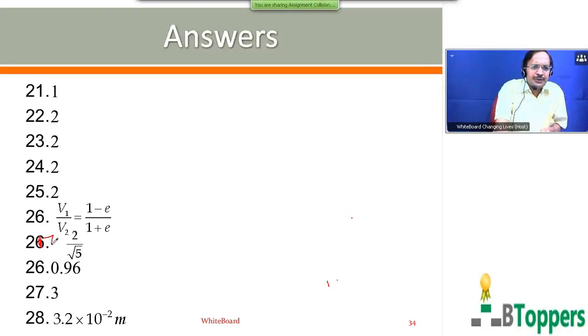Here it is the 27th one, and this is the 28th answer, and this is the 29th question. Answer option is 3. And for question number 30, you get the answer as 3.2 into 10 power minus 2 meter. Please correct that.